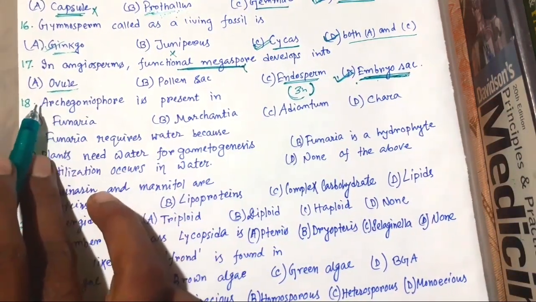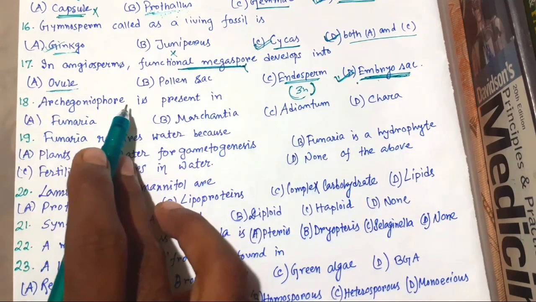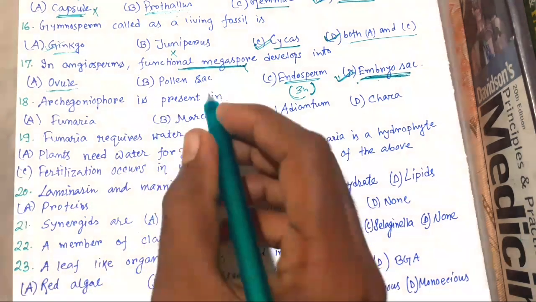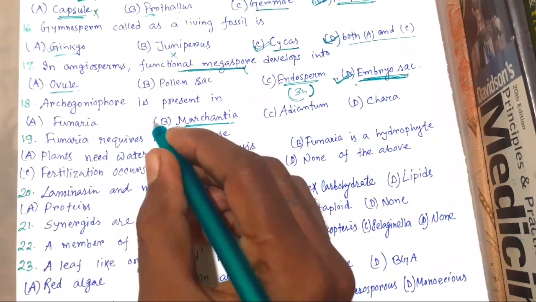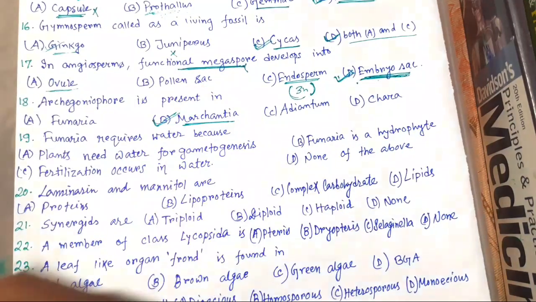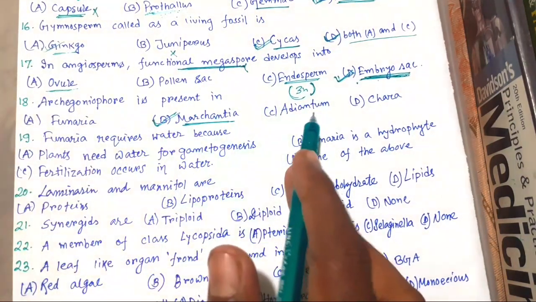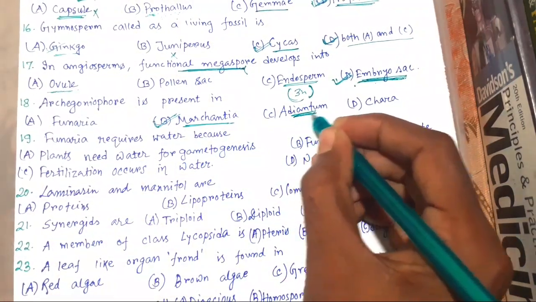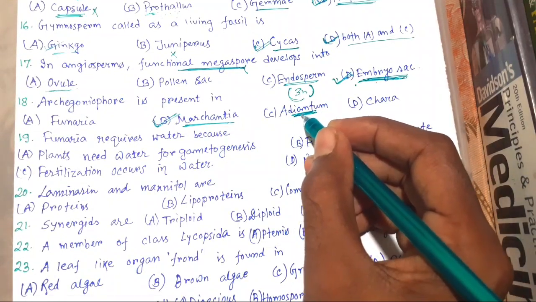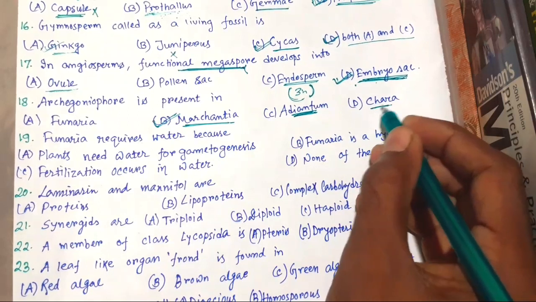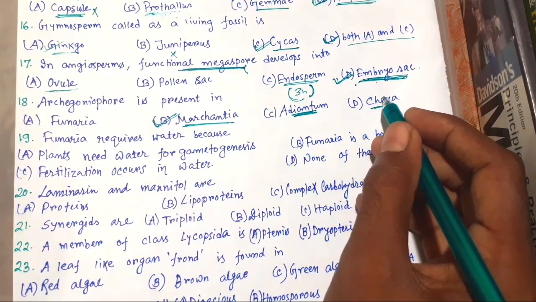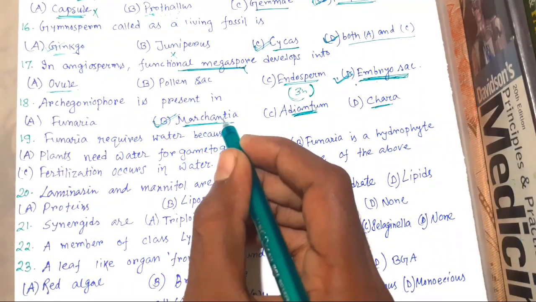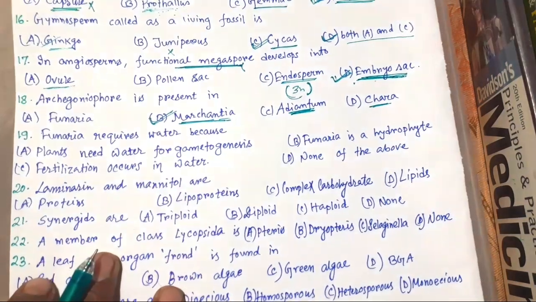Now 18. Archegoniophore is present in... the right choice is Marchantia. It is not present in Funaria, that is moss, and not in fern, that is Pteridophyta, and not in Chara, which is from Chlorophyceae, green algae. So Archegoniophore is only present in Marchantia. This is the right choice.